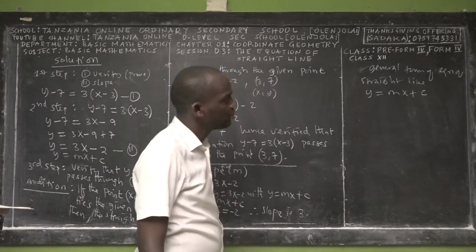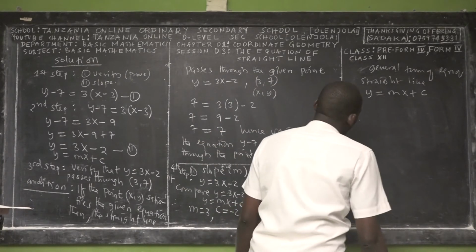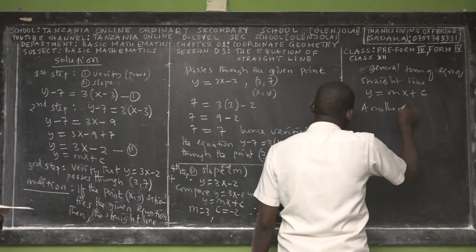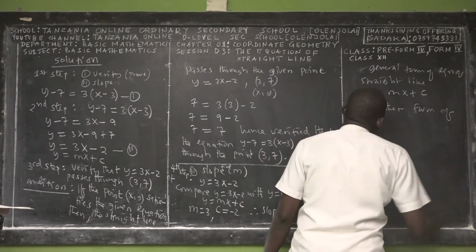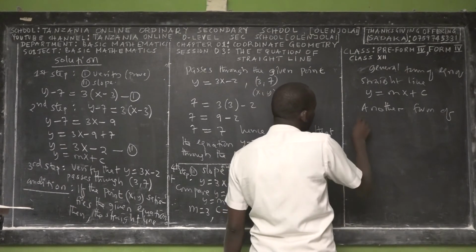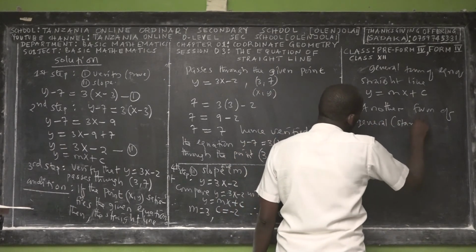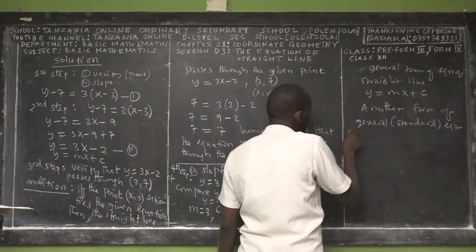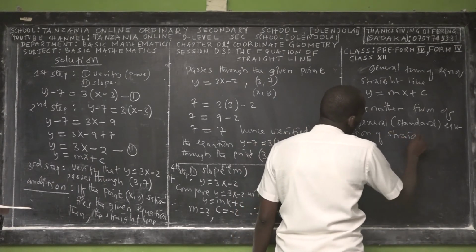But I want to give you another form of writing, which is not common at all levels, but we encounter it. So this is another form of the general or standard equation of a straight line.